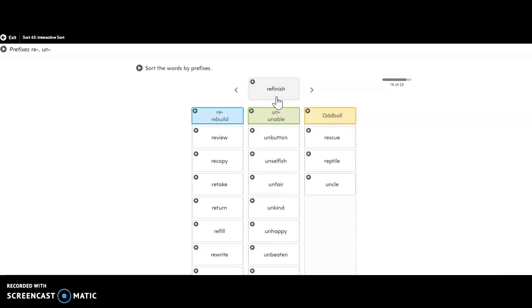So either the paint or the stain. So the last finishing touches, you're doing those again. Unequal. Unequal means not equal. Unpack, opposite of packing. Unwrap means you're taking off the wrapping, which is the opposite of wrap.